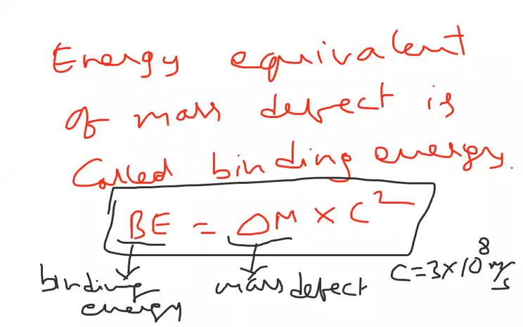So what is our formula for binding energy? Binding energy is delta M into C square.